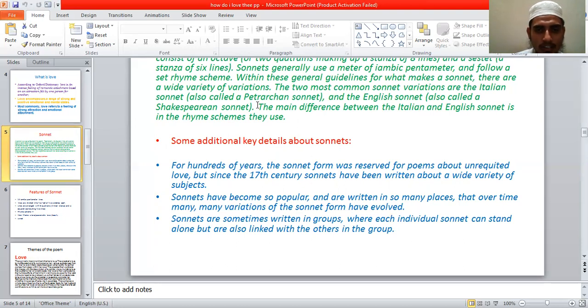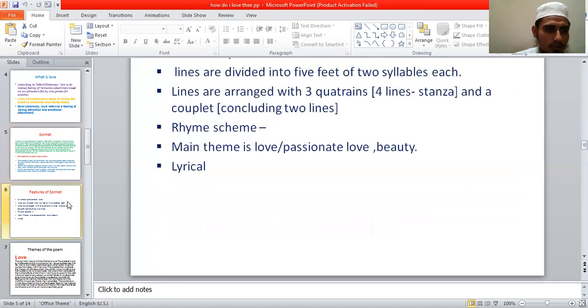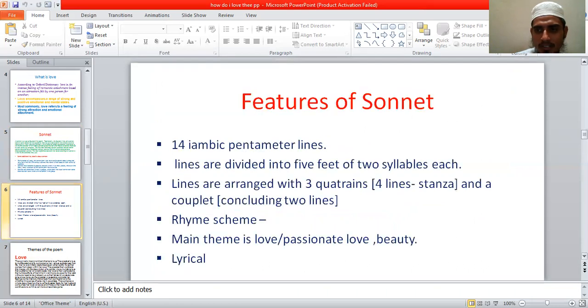But in other parts, especially Elizabeth Barrett Browning's main theme of the writings of her sonnet is love. So I'd like to recollect for you some features of the sonnet. What are the features of a sonnet? Fourteen iambic pentameter lines. A sonnet has this as its characteristic.